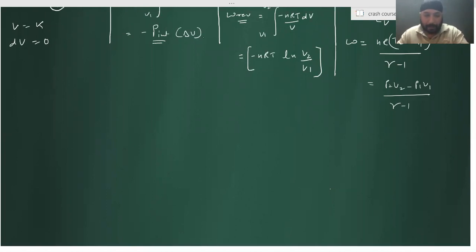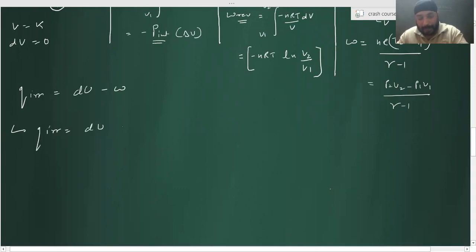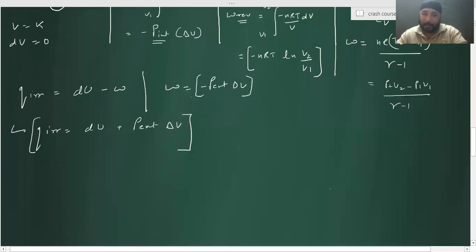Now finally, what I got here: I know that Q irreversible is equal to dU minus W, which finally becomes Q irreversible is equal to dU plus P external delta V. Agreed? And from now onwards, guys, work done you have to calculate using minus of P external delta V. Whatever work done you get, change the sign and put it over here. Getting it? So this is for the irreversible process.